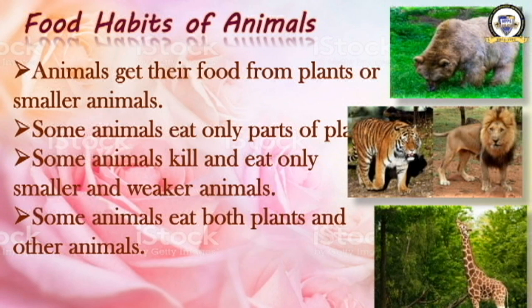Now the third one. What is this? This is a bear. This bear eats grass. Now it is eating grass, but bear eats both plants and animals. So what type of animal is a bear? It is an omnivore. So now we have learned the food habits of animals.